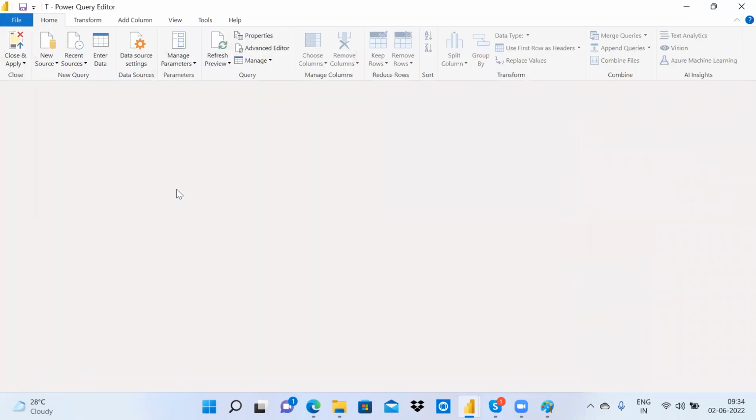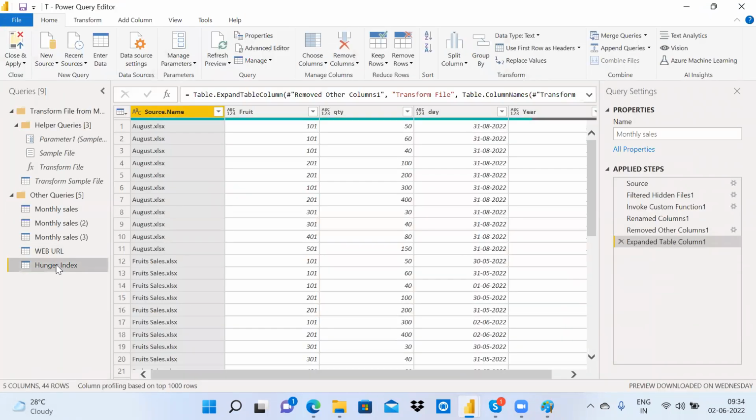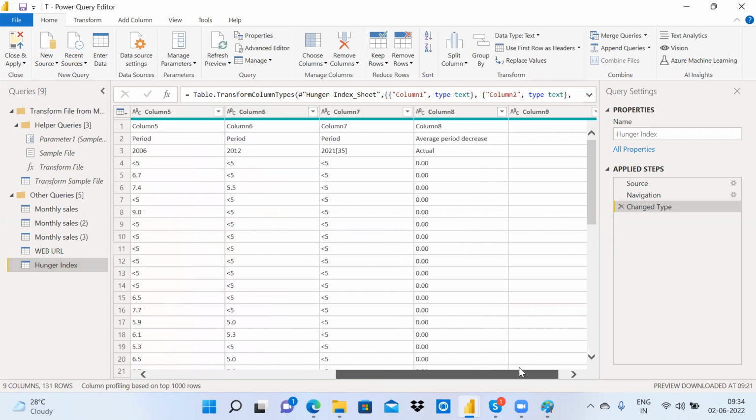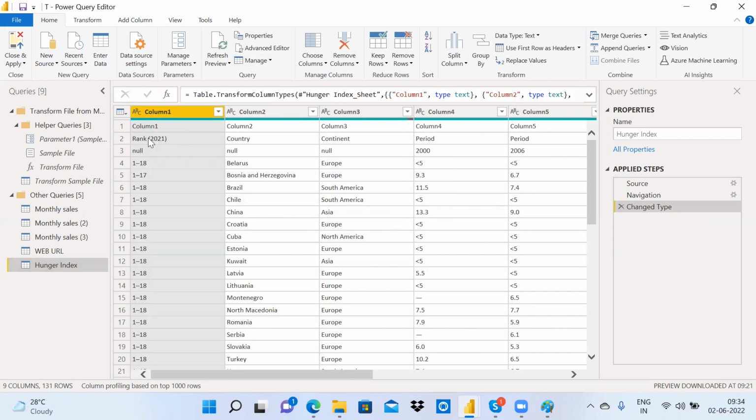So let us go here and see how the hunger index file is. This is extracted from Excel. See here, it is not in the proper shape. So what should be the column names? Rank, country, continent, period. This should be the column names. But the Excel file is not arranged properly. The columns are coming like column 1, column 2, column 3. So we need to make rank, country, continent, period the columns.